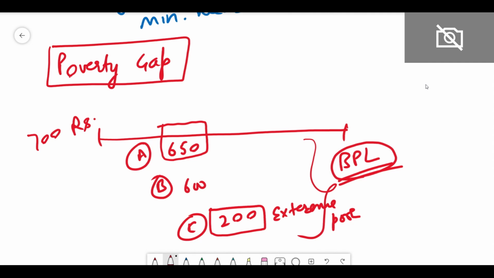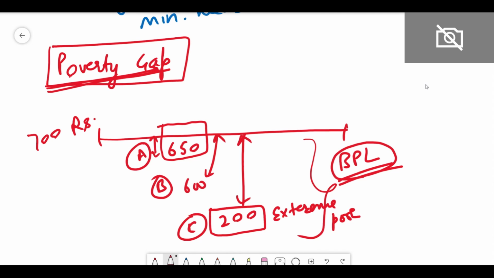This differentiation is made possible with the help of the poverty gap. The poverty gap basically represents the difference between the average of BPL and the poverty line, right? So the difference between 200 and 700, between 600 and 700, between 650 and 700, will be reported with the help of the poverty gap.